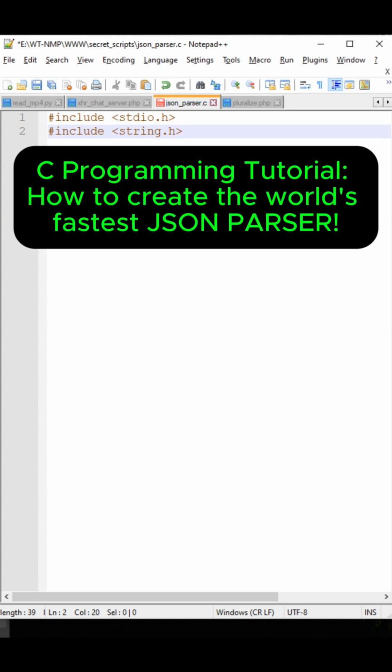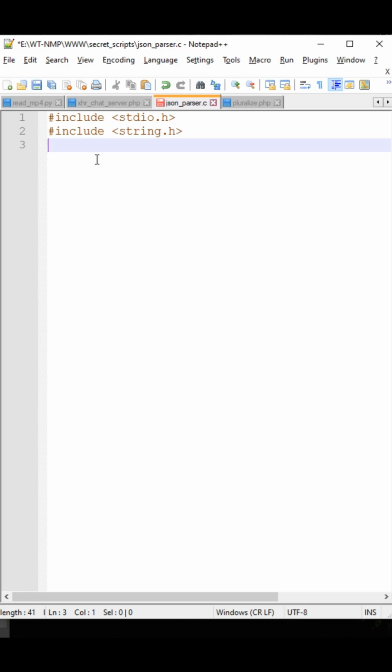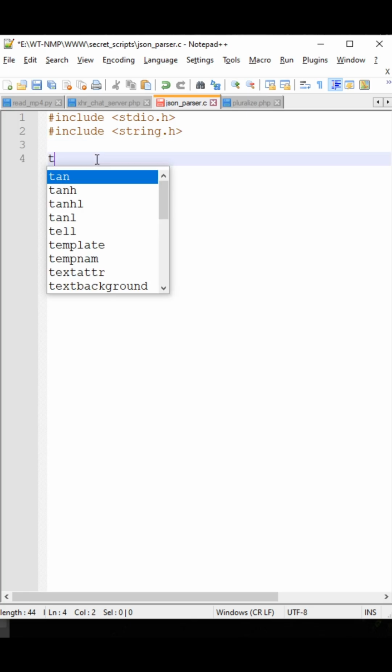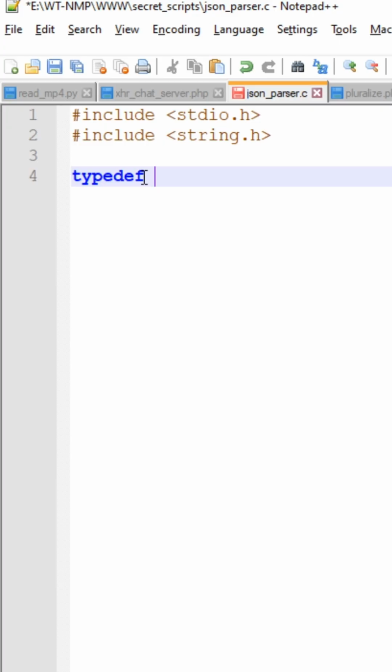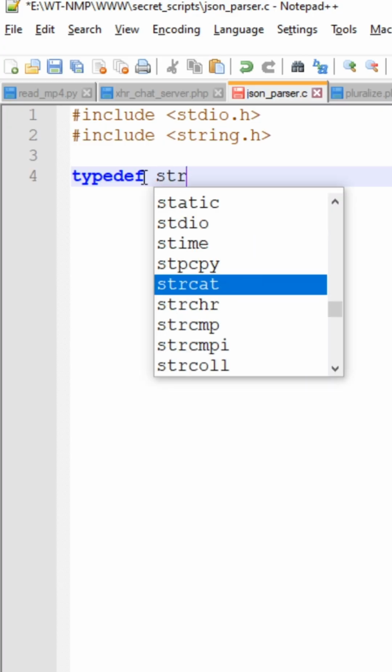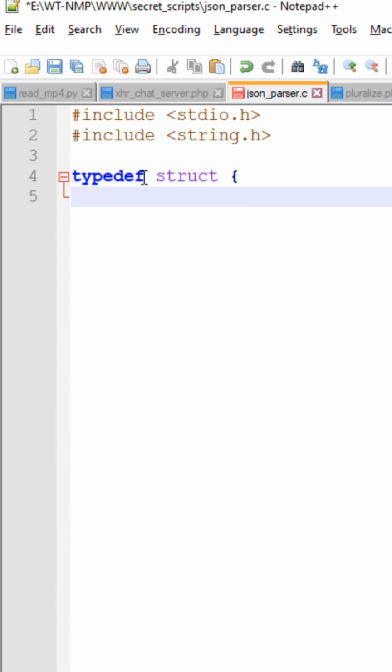Hey everybody, so my friend Dave just called me a couple days ago because he found out this awesome JSON parser in C. So it's the world's fastest parser that I found so far, and I wanted to share it with you guys. So you need to create a little struct up here, and we're gonna have the key,